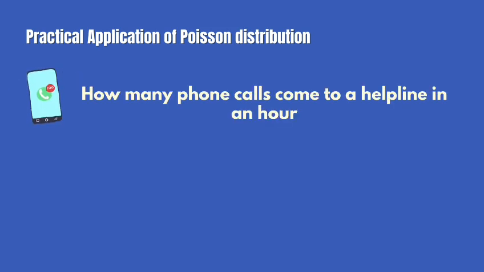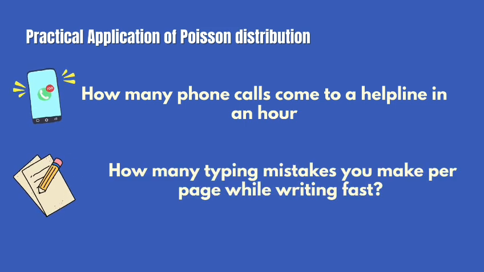Practical application of Poisson distribution: how many phone calls come to a helpline in an hour? How many typing mistakes you make per page while writing fast?